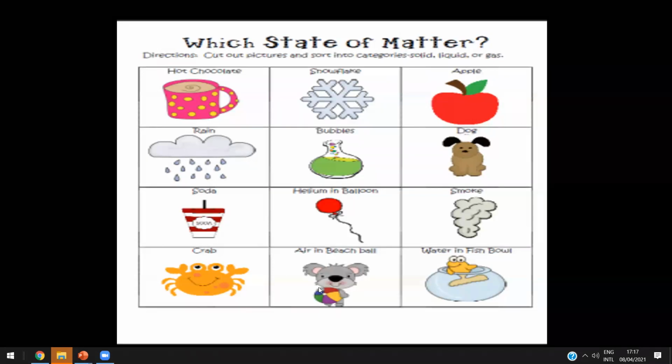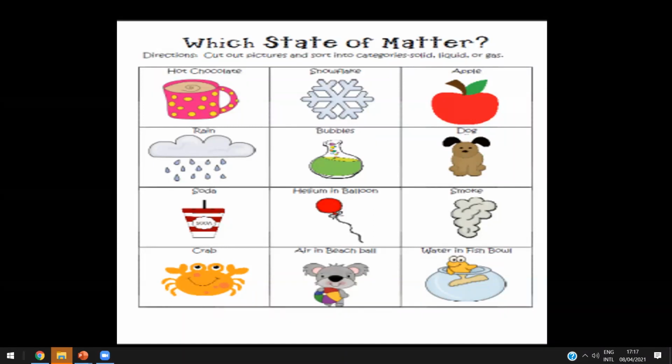Okay? Here, what about this air, the air in the beach ball? Is the air gas or liquid? Gas. It is a gas. Great job, Mishari. Thanks a lot, honey. Super boy.